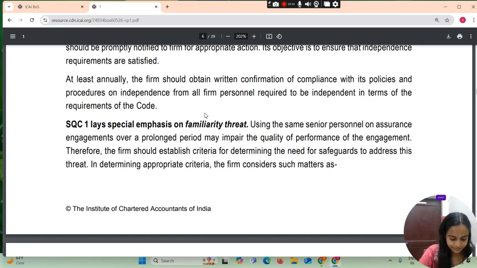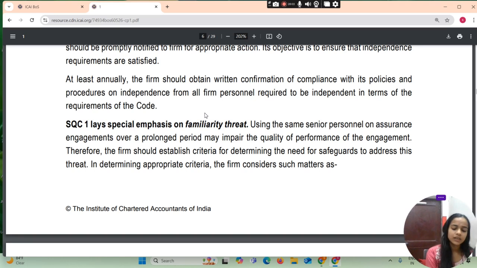SQC-1 lays a special emphasis on familiarity threat. Using the same senior personnel on an assurance engagement over a prolonged period may impair the quality of performance of the engagement. Therefore, the firm should establish criteria for determining the need for safeguards to address this threat. In determining the appropriate criteria, the firm considers such matters as the nature of the engagement, including the extent to which it involves a matter of public interest.